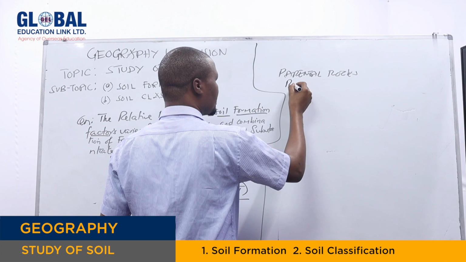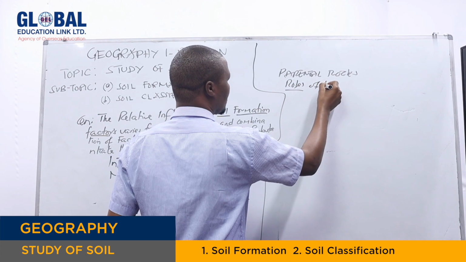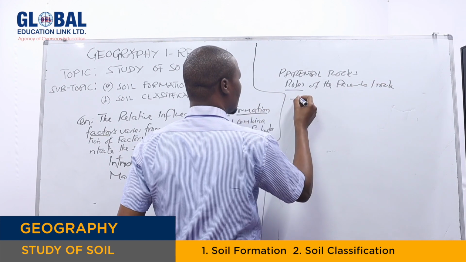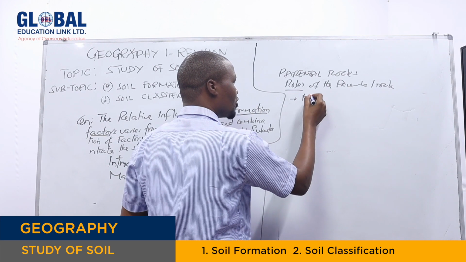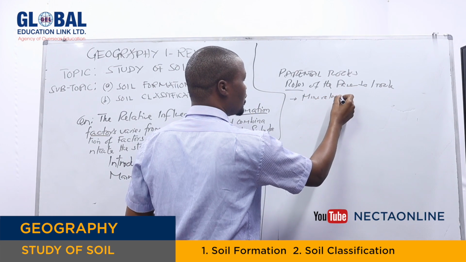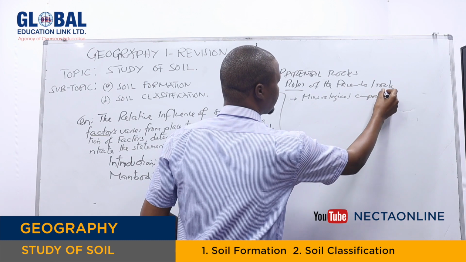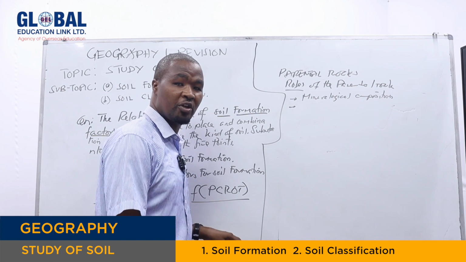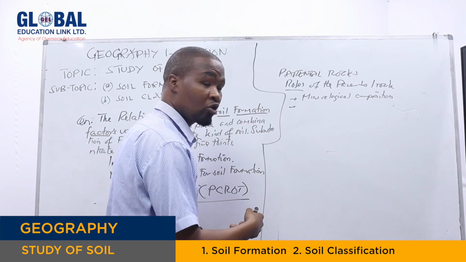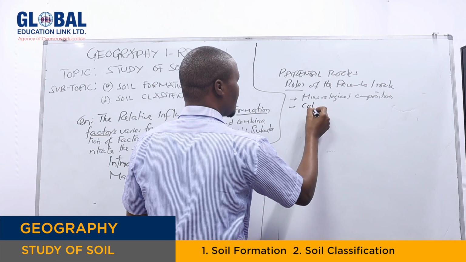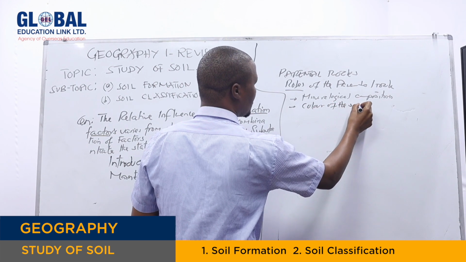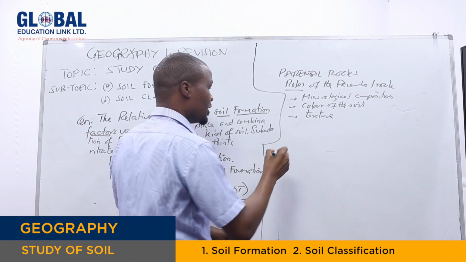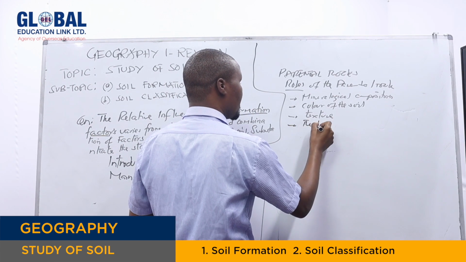So the roles of the parent rock: it helps to determine the mineralogical composition, the nature of the minerals the soil is composed of, which originated from the parent rock. Then the color of the soil. It helps to determine the texture of the soil. It helps to determine the productivity of the soil.